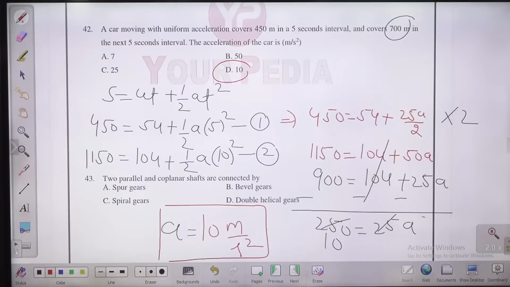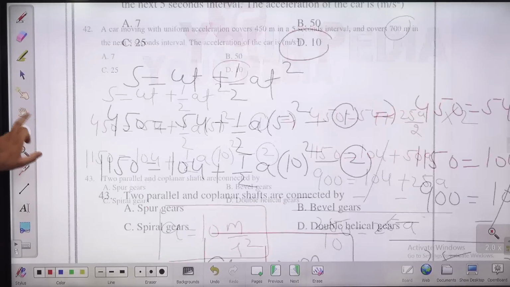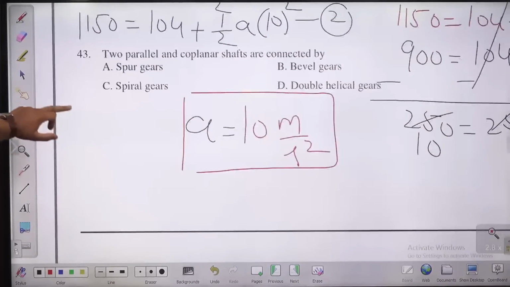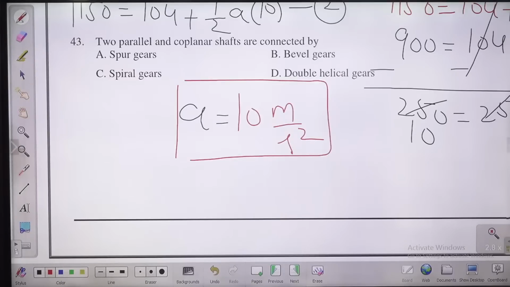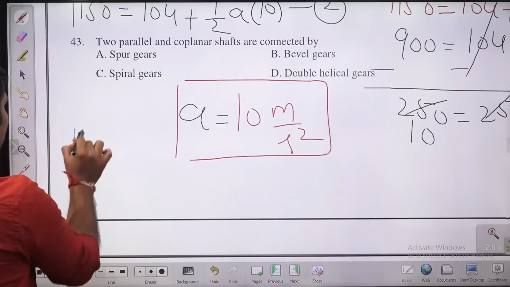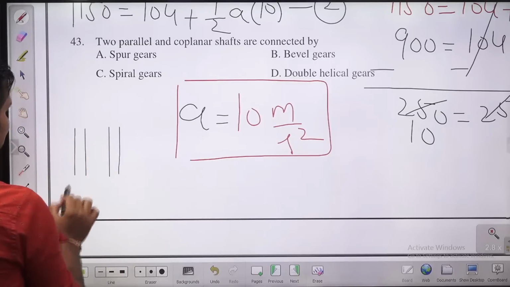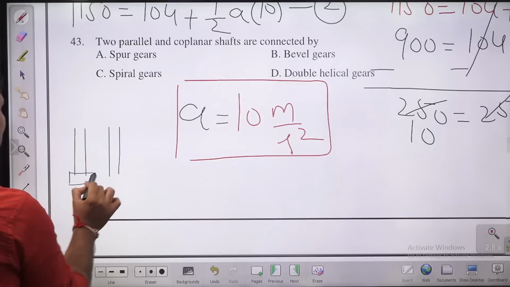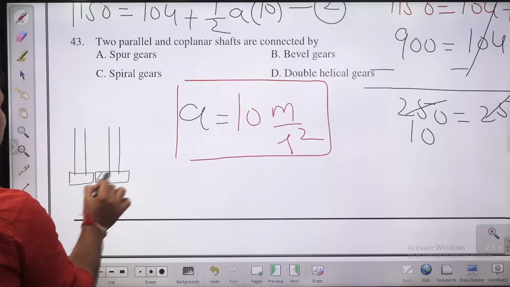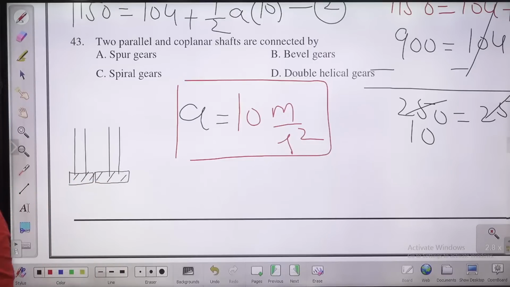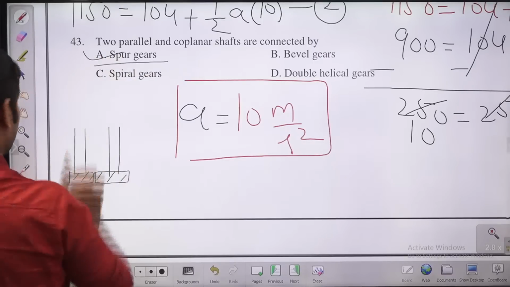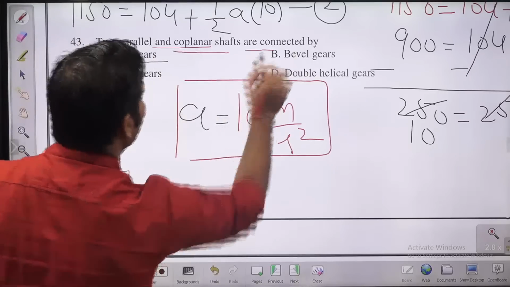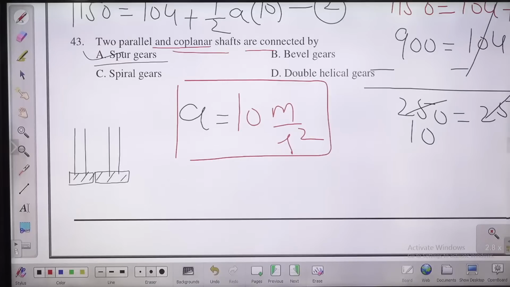For any competitive exam, you need to practice. These are the real practical experience you need to take. So please start practicing previous year questions. You will get the exposure, you will get the idea. There are two parallel and coplanar shafts, guys. There are two shafts which are parallel and in the same plane. They are joined by what? They are joined by the spur gear. So the answer for this question will be spur gear.